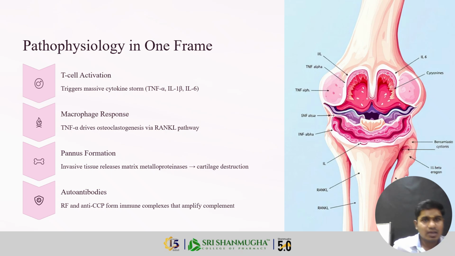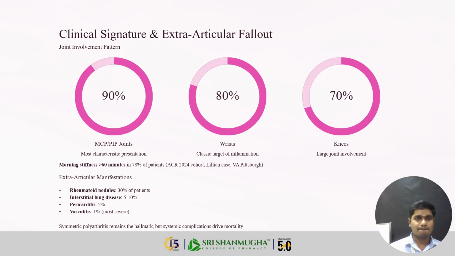The autoantibodies: autoantibodies means the rheumatoid factors and anti-CCP, which form immune complexes and amplify complement. What are the clinical significance and extra-articular fallout? 90% of the MCP and PIP joints, 80% of the wrist and 70% of the knees are affected in rheumatoid arthritis. Also extra-articular manifestations: rheumatoid nodules in 30% of patients, interstitial lung disease, pericarditis and vasculitis. These are the symptoms and the clinical significance of the extra-articular fallout.